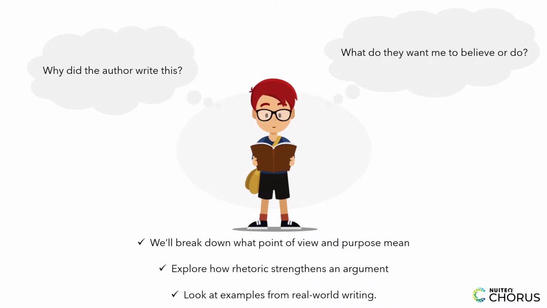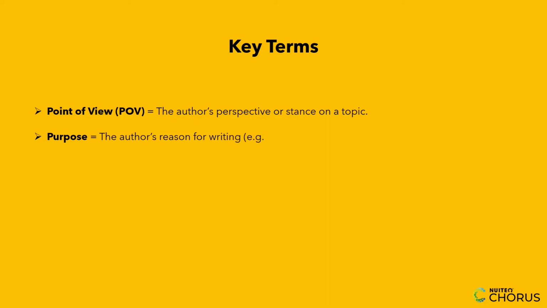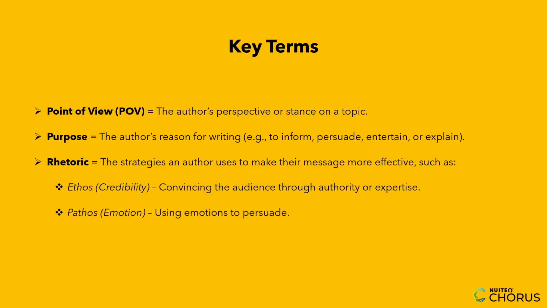Let's get started. Before we start, let's clarify a few important terms. Point of view is the author's perspective or stance on a topic. Purpose means the author's reason for writing, for example, to inform, persuade, entertain, or explain. Rhetoric means the strategies an author uses to make their message more effective, such as ethos, or credibility, convincing the audience through authority or expertise. Pathos, or emotion, using emotions to persuade. Logos, or logic, using facts, evidence, and reasoning.